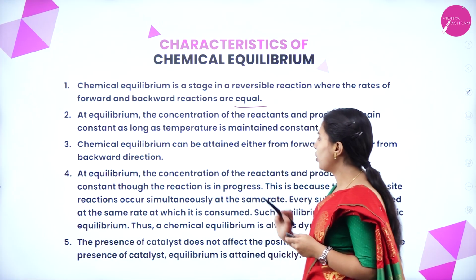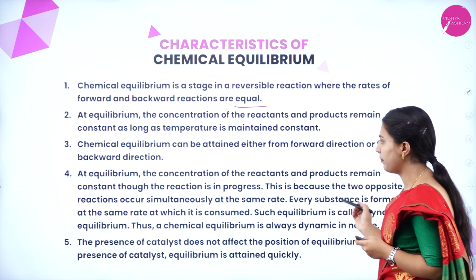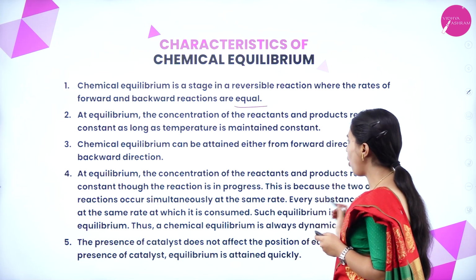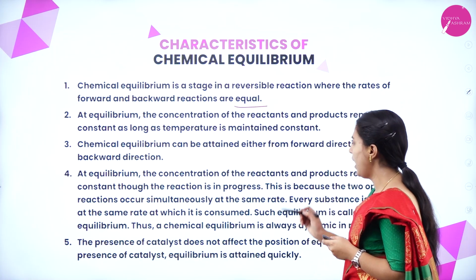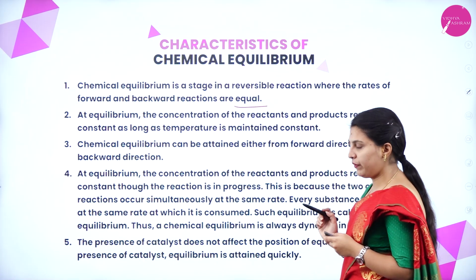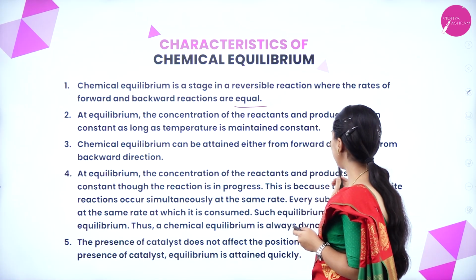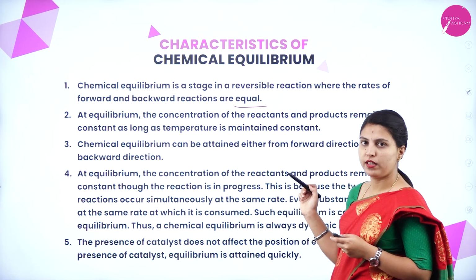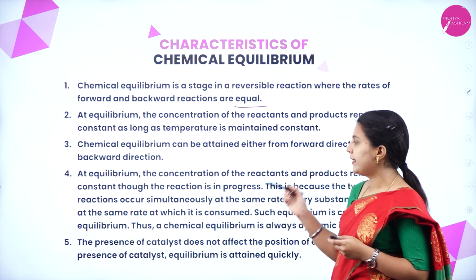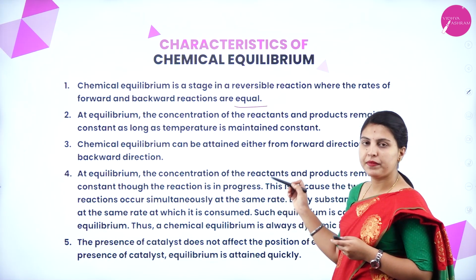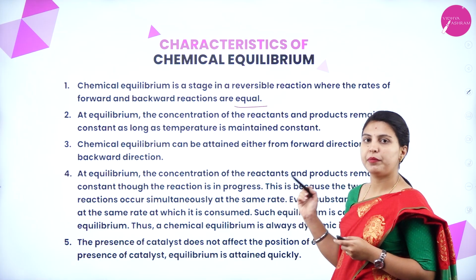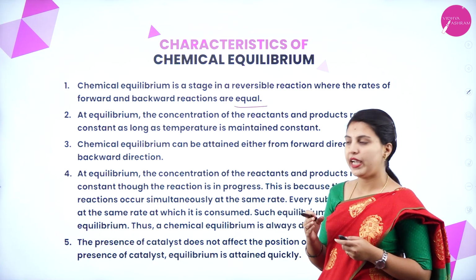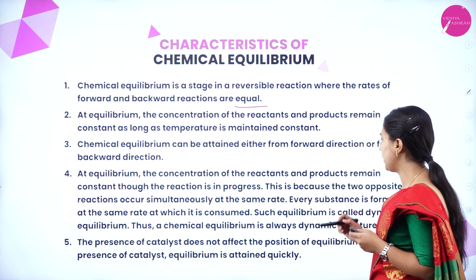At equilibrium, the concentration of the reactants and products remain constant though the reaction is in progress. This is because the two opposite reactions occur simultaneously at the same rate. When the reaction is being carried out, at that time only, at equilibrium, the concentration of reactant and product may be constant. This is because the two opposite reactions are occurring equally and simultaneously.